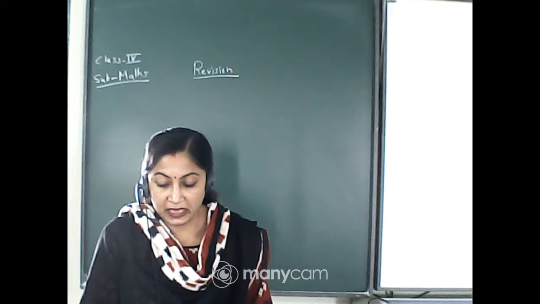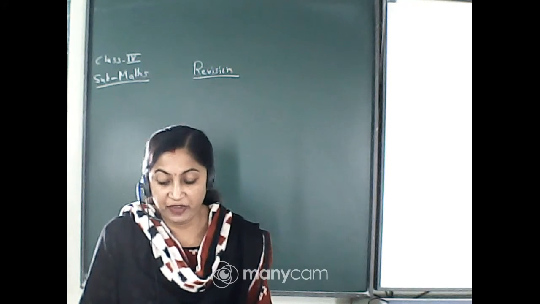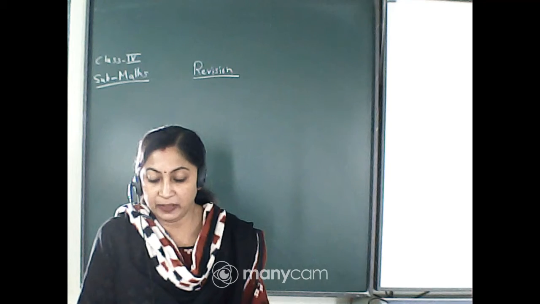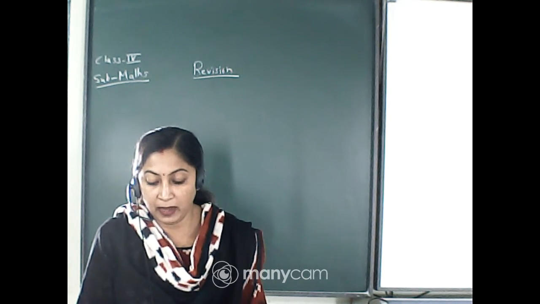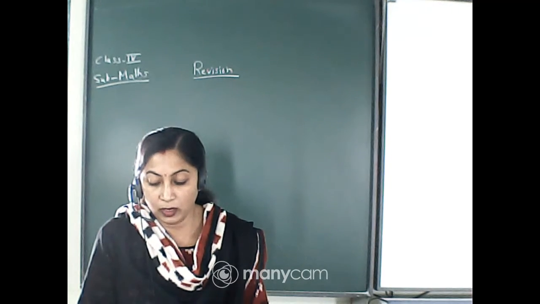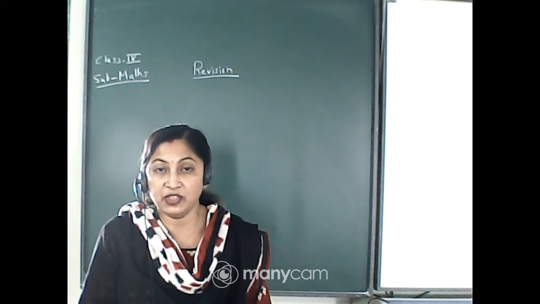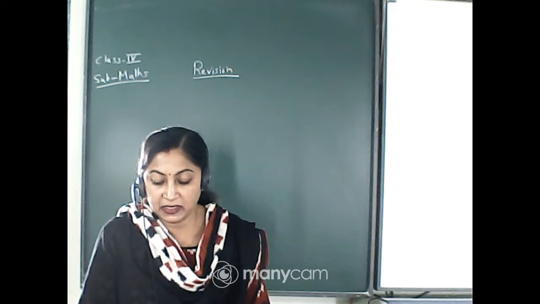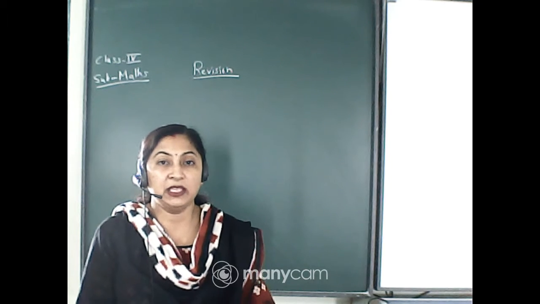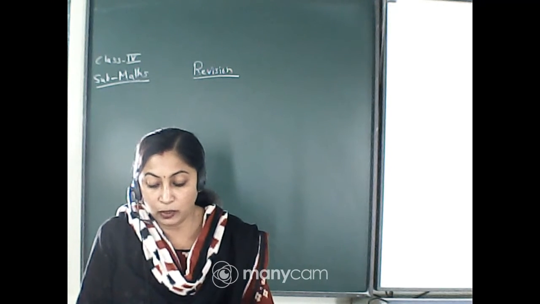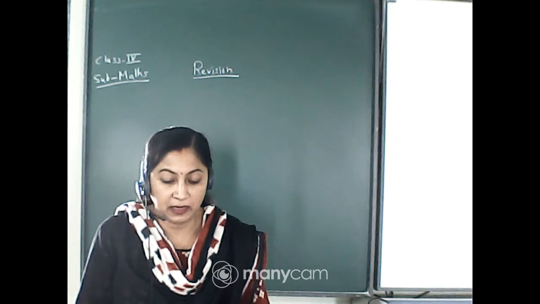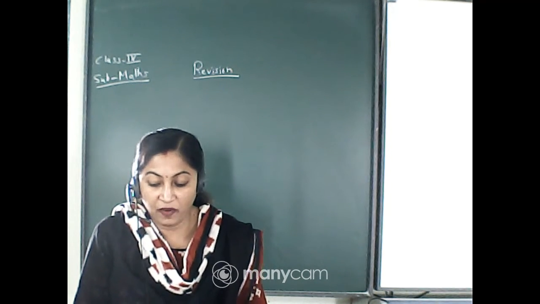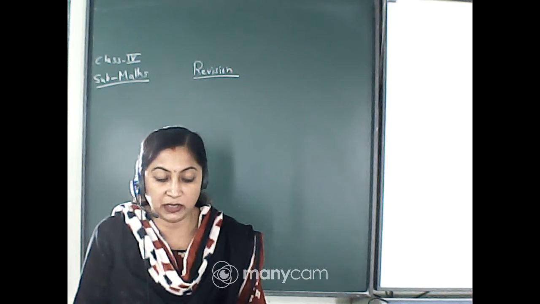Clear? So from Math Magic we have chapter number 1, building with bricks, chapter number 2, long and short, chapter number 3, a trip to Bhopal, chapter number 4, tick tick tick, chapter number 5, the way the world looks, chapter number 6, the junk seller, and chapter number 7, jugs and marks. That means for Math Magic, you will practice all the chapters from 1 to 7 for term 1. Clear?